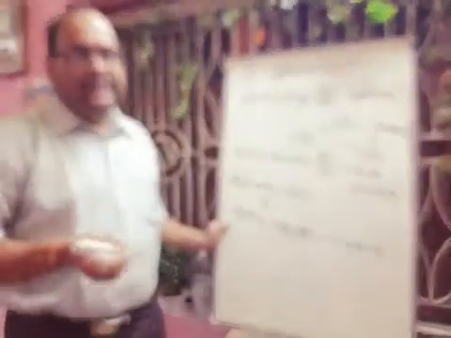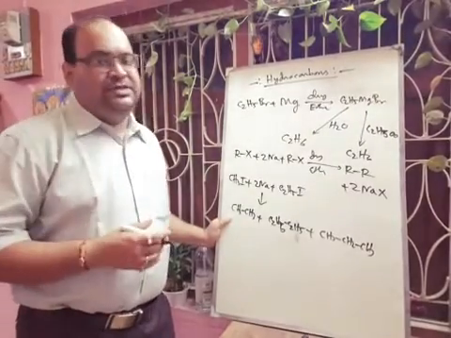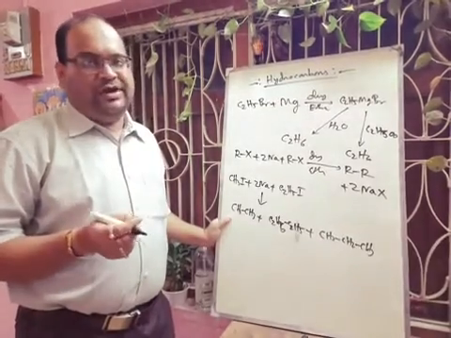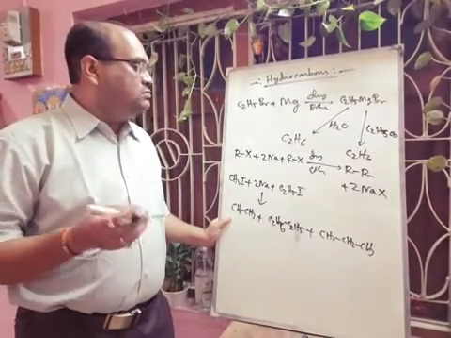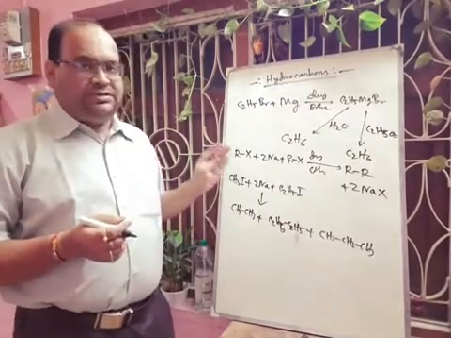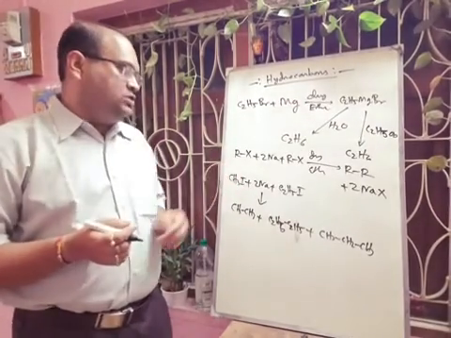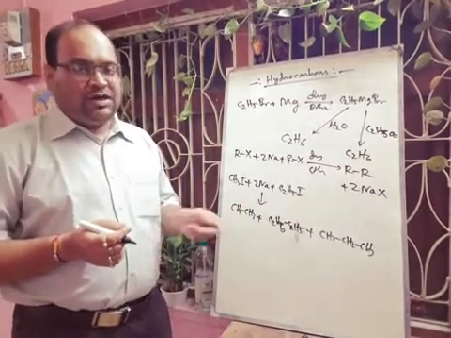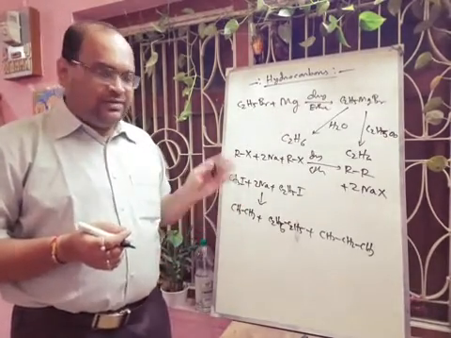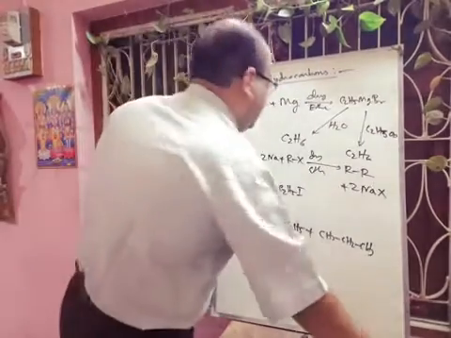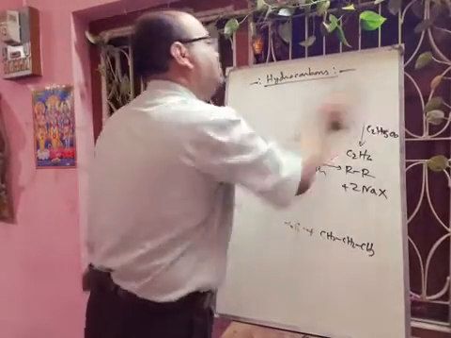It is very difficult to separate such mixtures because their boiling points will be very close. So generally this Wurtz reaction is not used for the preparation of unsymmetrical alkanes. Then what to use? We have to use another very important reaction, that is called the Corey-House reaction. Next we will discuss the Corey-House reaction.